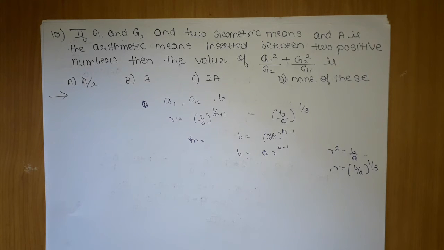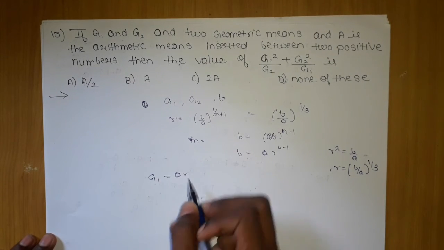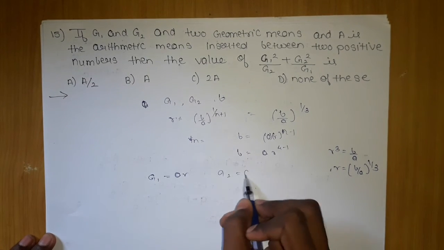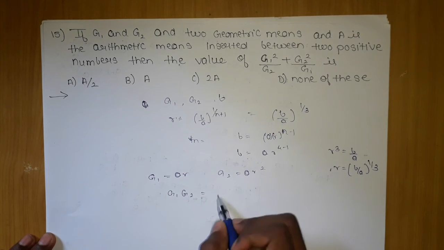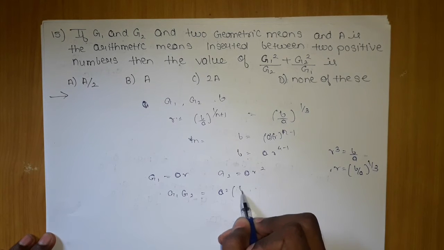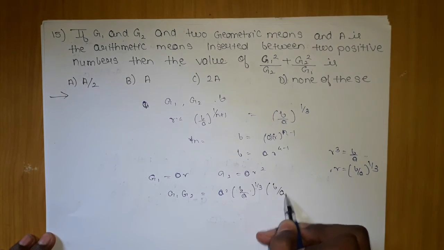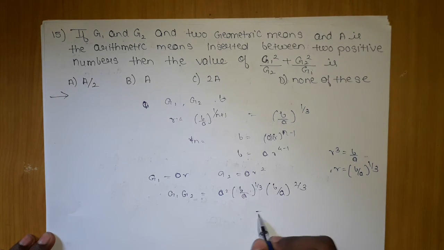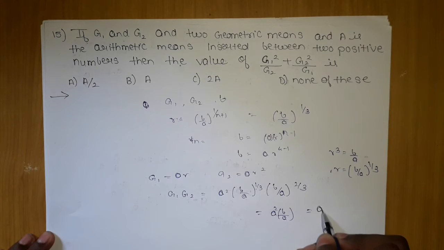After this, if I use this, I will get g1 as a into r. Similarly, I can get g2 as a r square. If I multiply g1 into g2, what do I get? a square into b by a power 1 by 3 into b by a power 2 by 3, which gives a square upon b by a. Finally, we are getting ab.